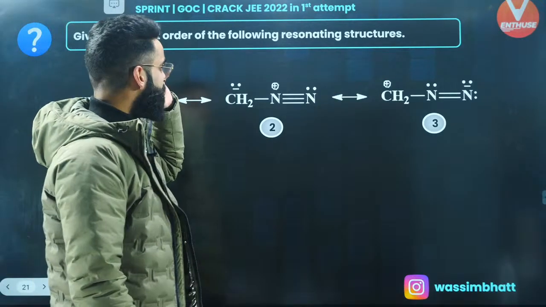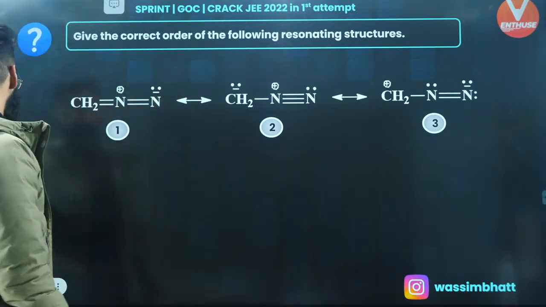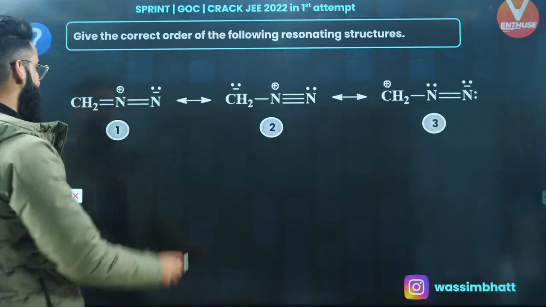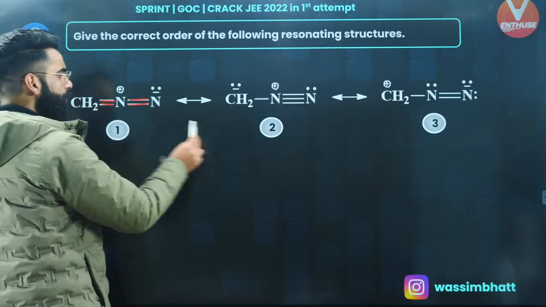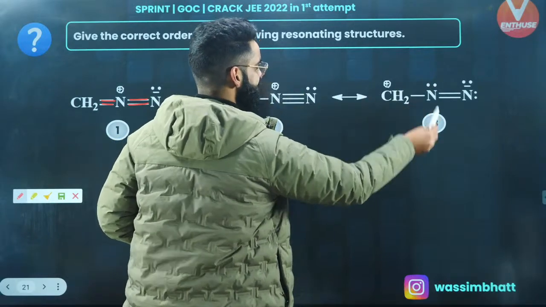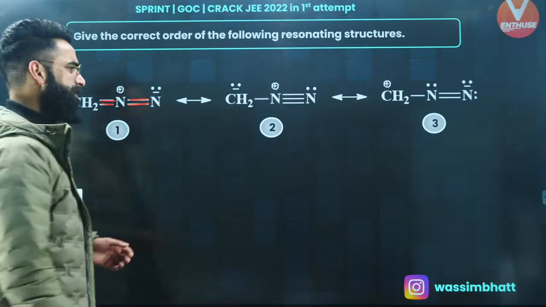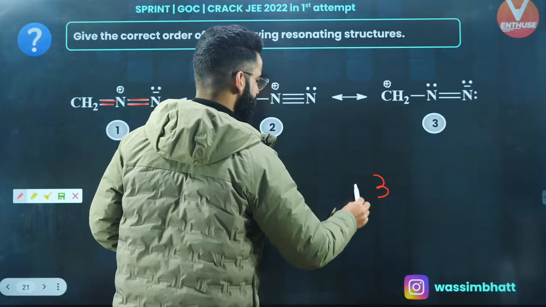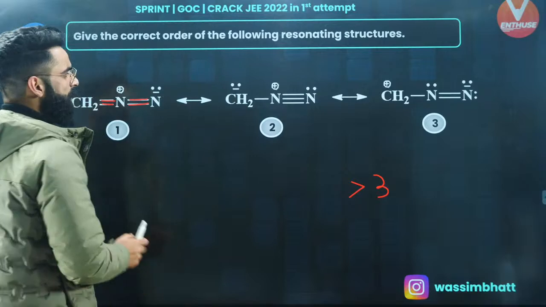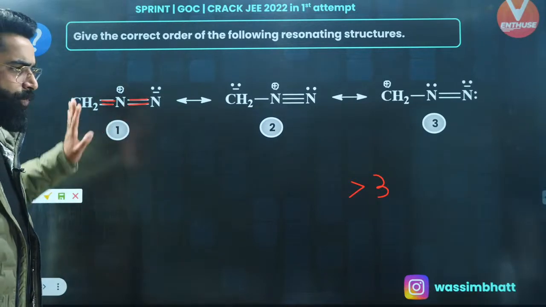Look at the next one. Give the correct order of stability. Basically, you are going to arrange them on the basis of stability order. First of all, count the covalent bonds. 1, 2, 3, 4. This one is also having 4 sigma bonds, 4 covalent bonds. This one is having 3 covalent bonds, right? So wherever covalent bonds are minimum, that's going to be least stable. So 3 is going to be the least stable among all. Among 1 and 2, which one is going to be more stable?